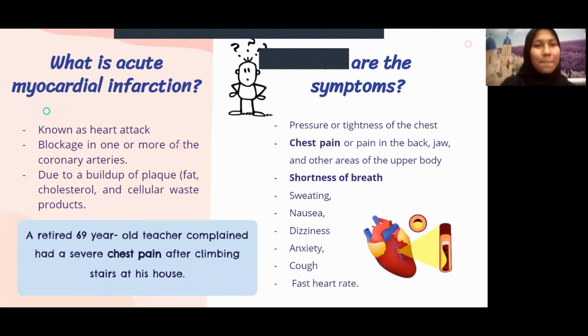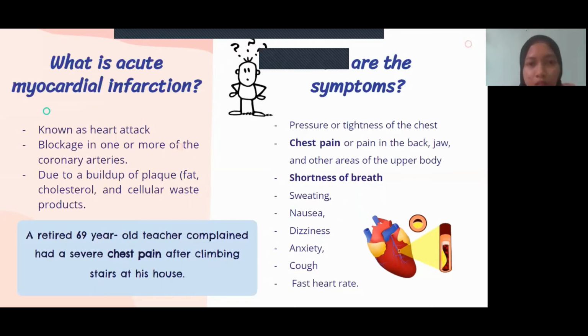Okay, next we proceed to what is acute myocardial infarction. So acute myocardial infarction is also known as a heart attack. A heart attack is a life-threatening condition that occurs when the blood flow to the heart muscle is blocked, causing tissue damage. This is usually the result of the blockage of a coronary artery. Blockage can develop due to the build-up of plaque. Plaque is a substance mostly made of fat, cholesterol, and cellular waste products.